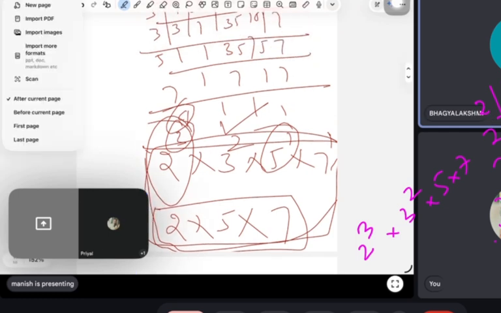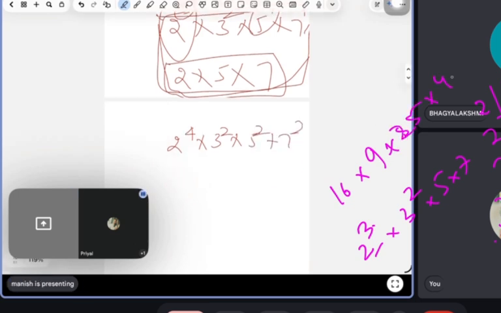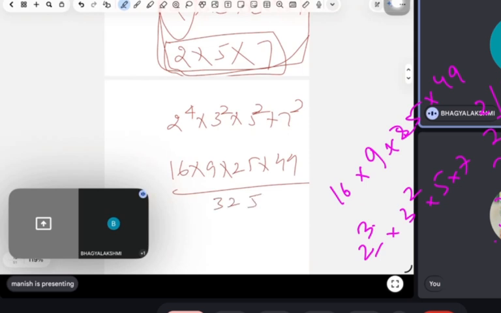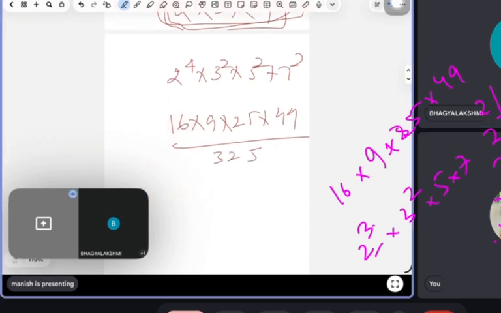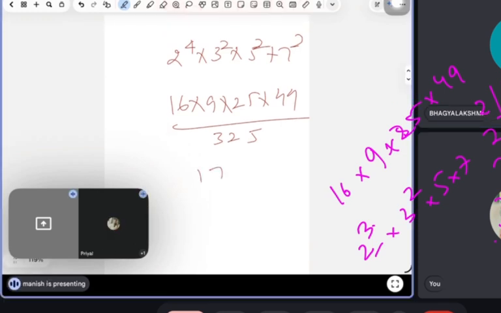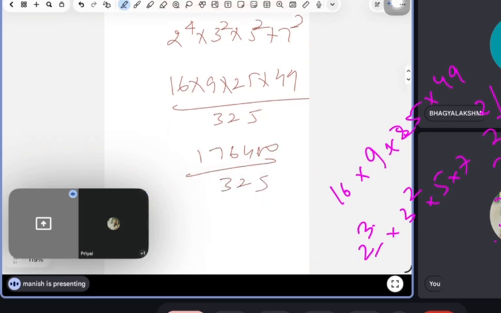Okay, okay. You have to multiply 2 power 4, then 3 square, 9, then 5 square, then 7 square. Very big number we got, Manish. What you got? 176400. 176400 divided by 325, right?